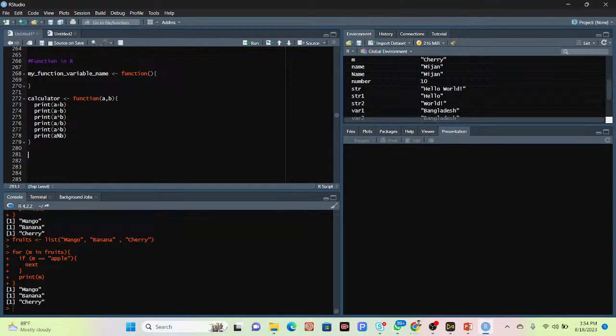Now I copy the calculator and assign the values, suppose 2 and 3. Now I click run.